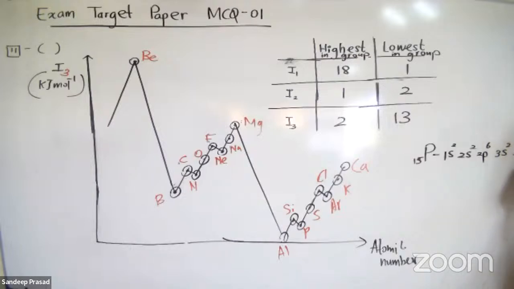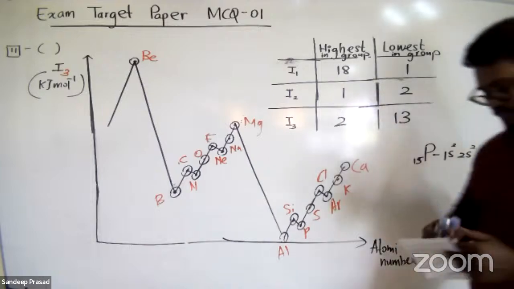After removing 2 electrons, you are going to remove the 3p1 electron. So no issue, it is not a stable configuration, so we can easily remove the electron. Therefore the third ionization energy is a little bit lower. But if you consider the first ionization energy, since it has a half-filled stable configuration, it has a high value. So therefore, the answer to question number 11 is the fourth one.